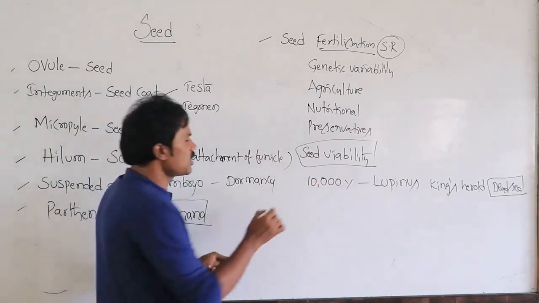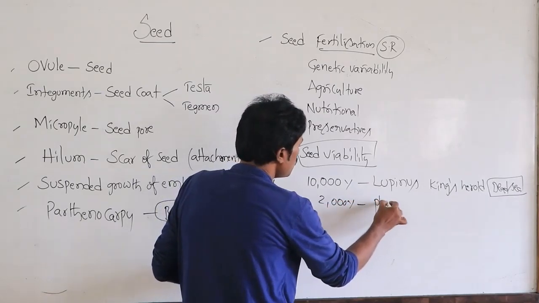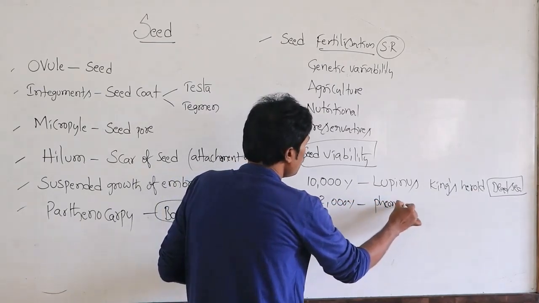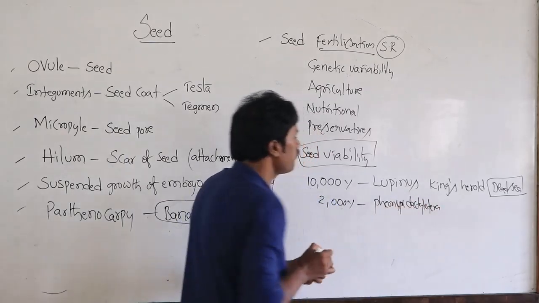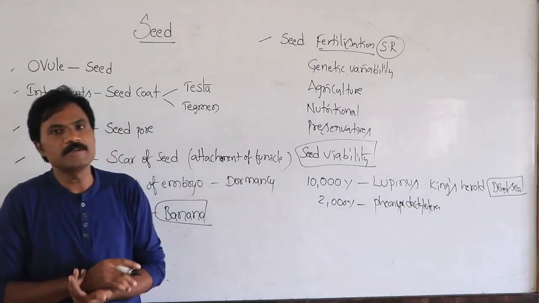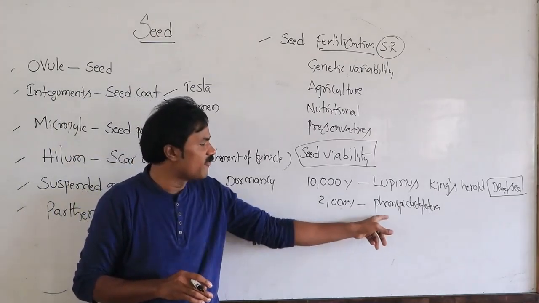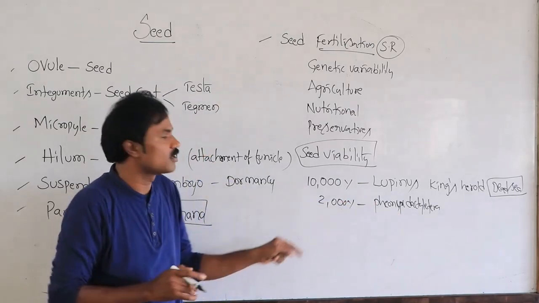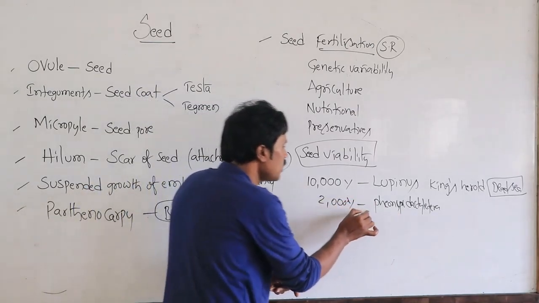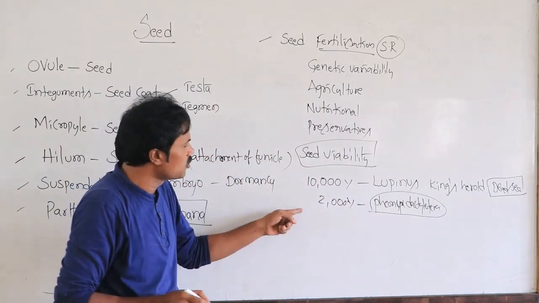Similarly, Phoenix dactylifera, 2000 years. In this Arctic region, they identified Phoenix dactylifera from 2000 years ago. So remember, Phoenix dactylifera, what is the seed viability? 2000 years.